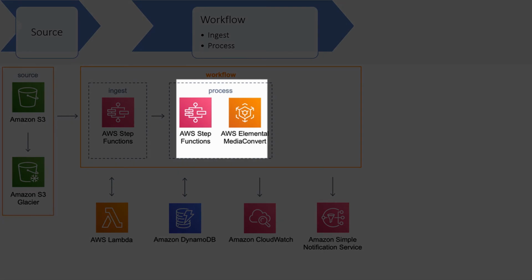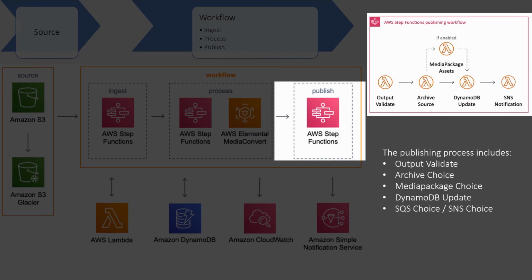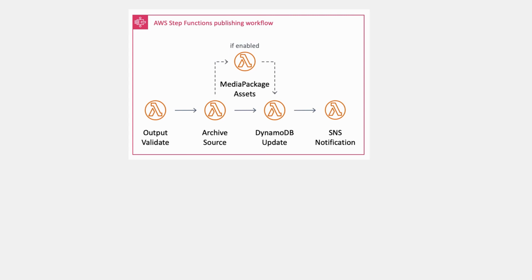When encoding is complete, Amazon Simple Notification Service sends a notification that triggers an AWS Lambda function that starts the publishing process. The publishing process includes output validate, archive choice, media package choice, DynamoDB update, SQS choice, SNS choice functions. So, let's get into the details of these functions.